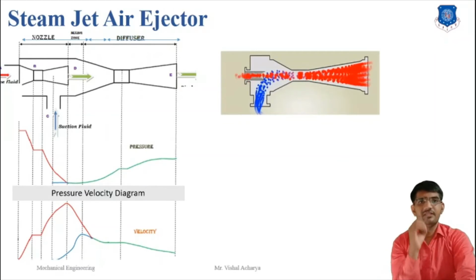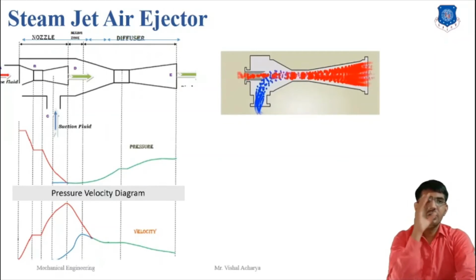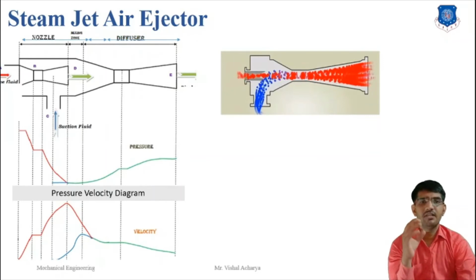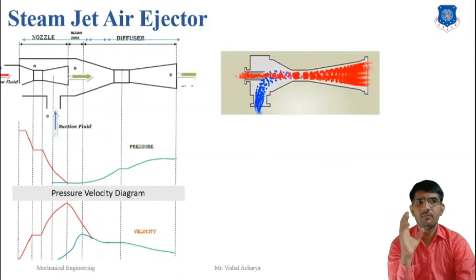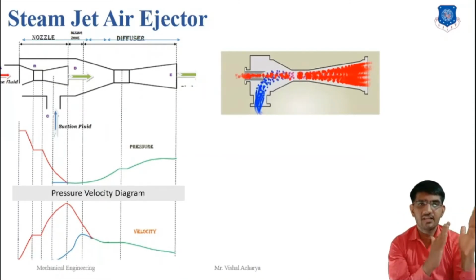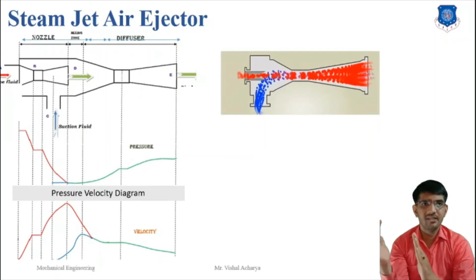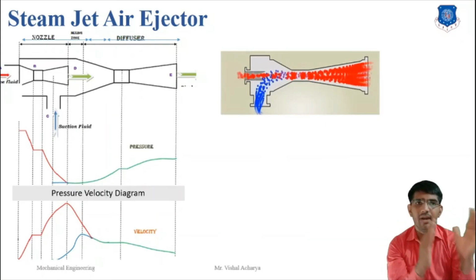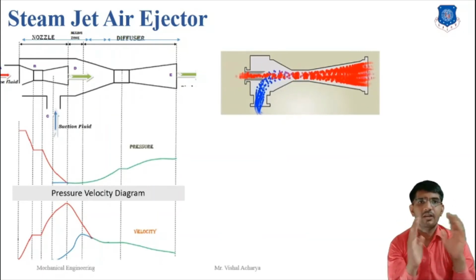What is the ejector? An ejector is a device used to suck the gas or vapor from the desired vessel or system. An ejector is similar to a vacuum pump or compressor. The major difference between an ejector and a vacuum pump or compressor is that it has no moving parts. Hence, it is relatively low cost and easy to operate, maintenance-free equipment.